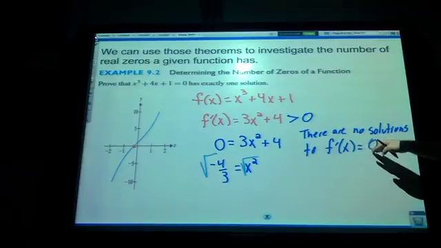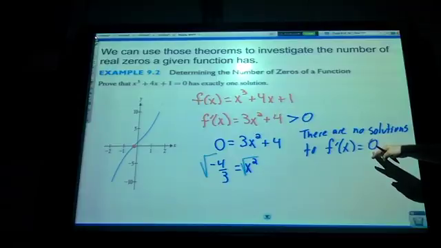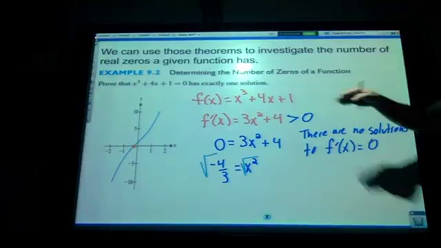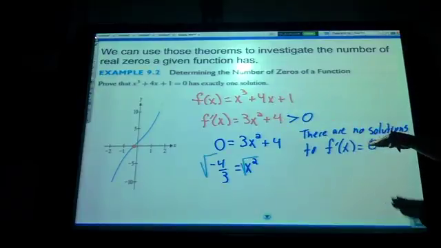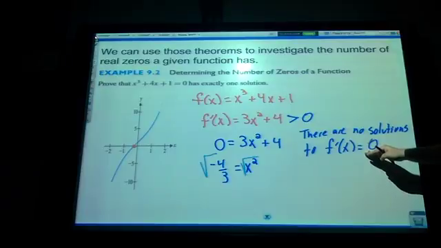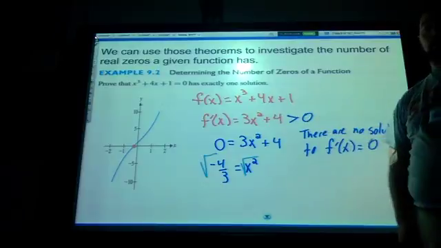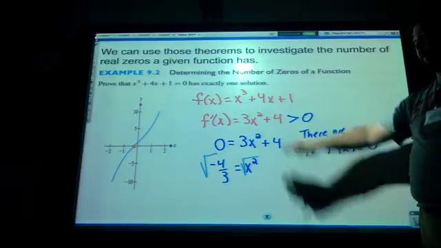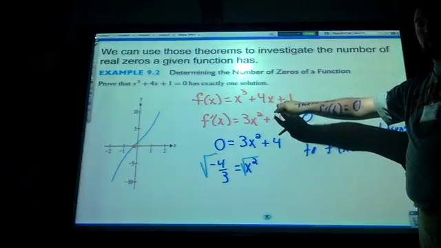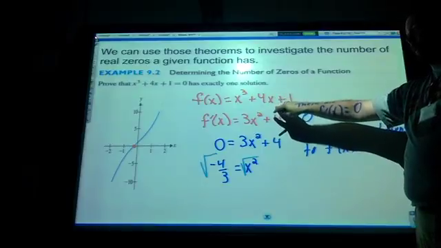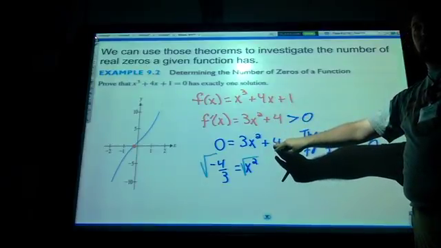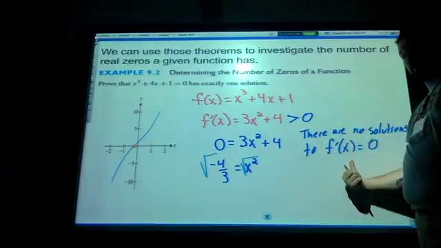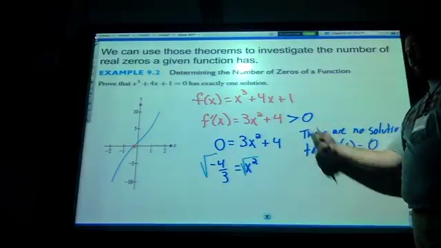Since there are no solutions where the derivative is equal to 0, if we look back at that previous theorem, it says that if there are n solutions to the original problem, then there are at least n minus 1 solutions to the derivative. Well, if there's 0, that means there can only be one solution to the original. If this problem had 2 solutions, that theorem says the derivative has to have at least 2 minus 1, or 1 solution. Since this one doesn't have 1 solution, I know the original does not have 2.